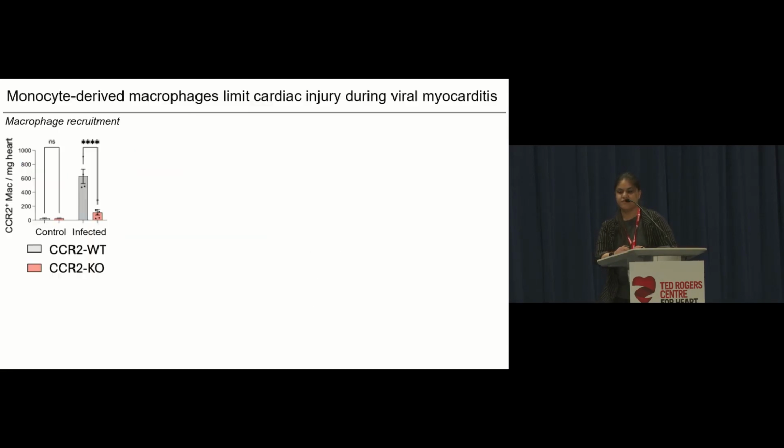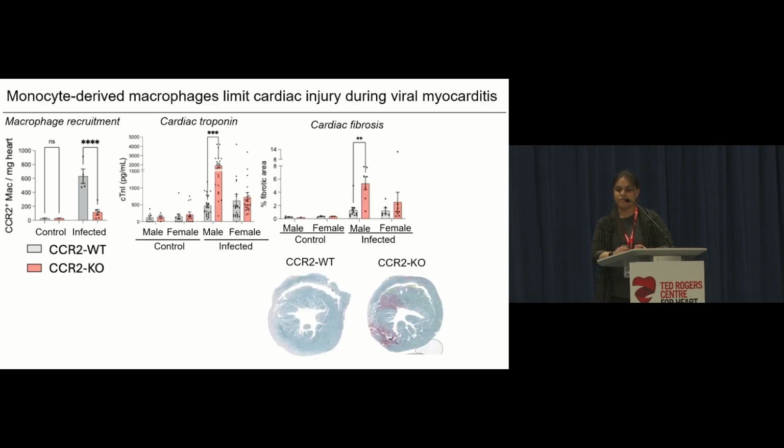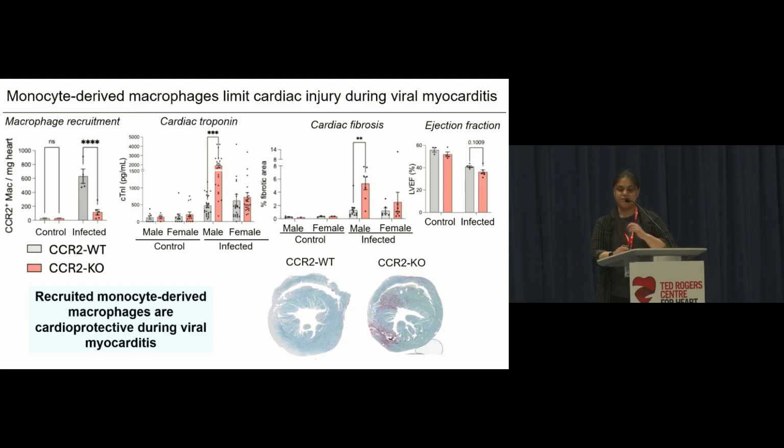So in EMCV infection, I see that in the heart, during peak inflammation, we see this massive influx of the CCR2 macrophages in wild-type mice, but we have blunted influx in the CCR2 knockouts. And this correlated with increased levels of cardiac troponin, cardiac fibrosis, and reduced cardiac function, which indicated to us this really exciting paradoxical role where recruited monocyte-derived macrophages are cardioprotective during viral myocarditis.